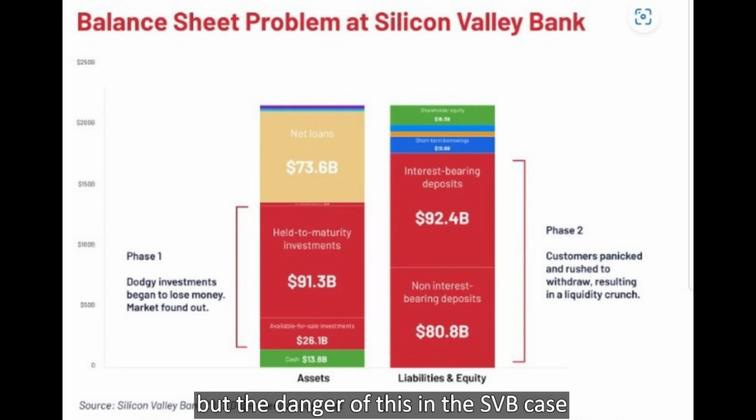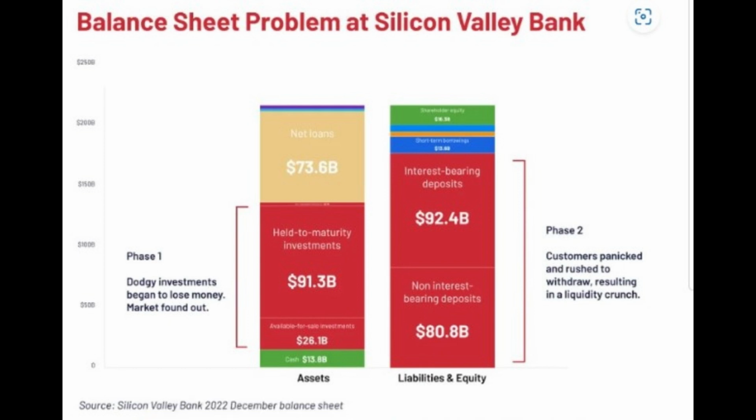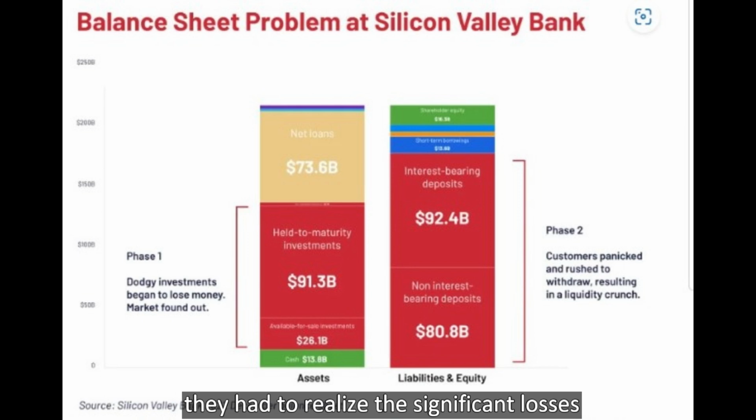But the danger of this in the SVB case was that when they were forced to sell the AFS securities, they had to realize the significant losses.